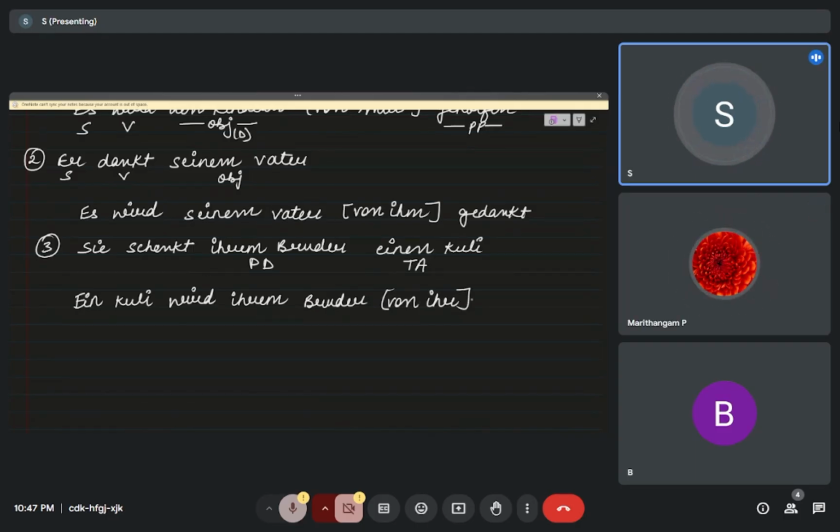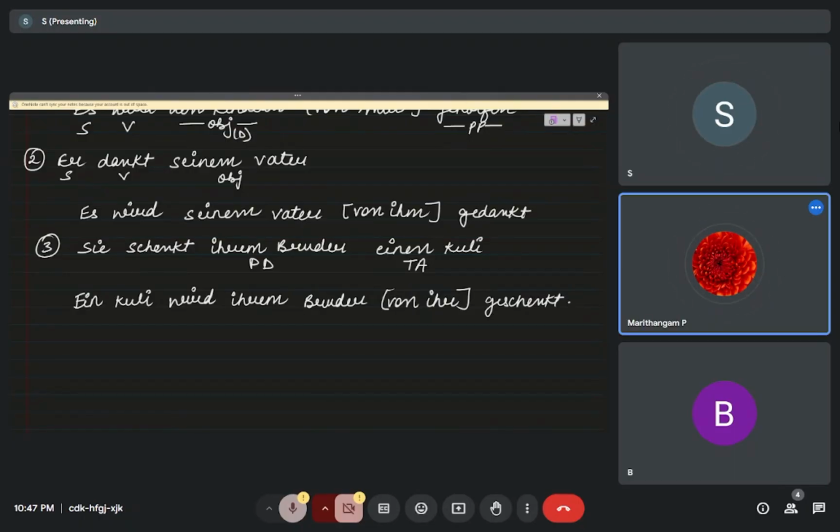Dative, von ihr geschenkt. Okay, got it.